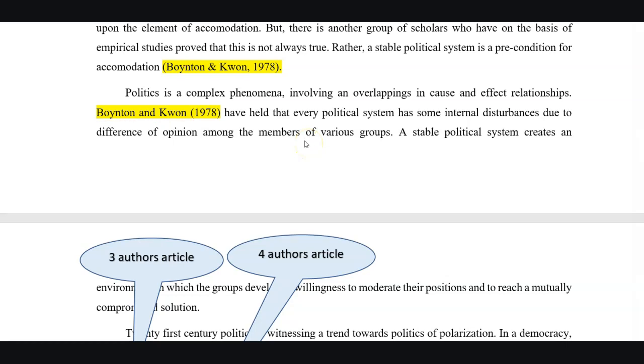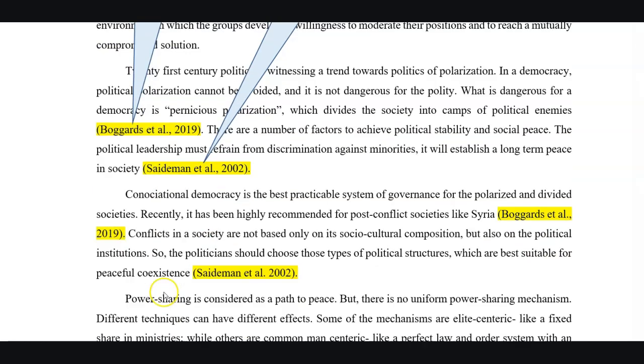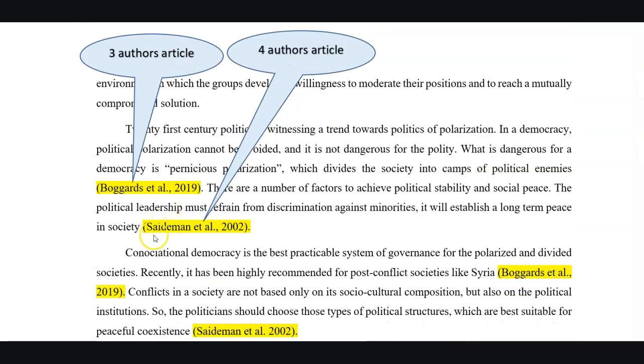If we are using information or data from a research article written by three authors, then we have to use a different method. Here we have to write the last name only of the first author, then the abbreviation et al, comma, the year of publication, and in subsequent citation the method will remain the same, the author-date combination and only the author name in the second narrative citation in the same paragraph. While we are taking data or information from an article written by 4 or more authors, we have to use the same method as in case of a 3-author article, meaning we will write the last name only of the first author, then the abbreviation et al, comma, and the year of publication.